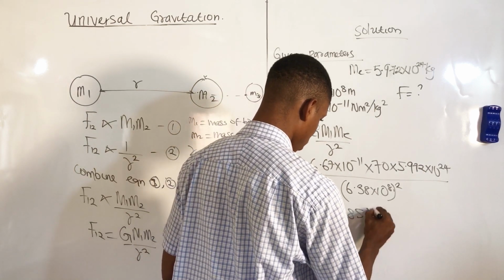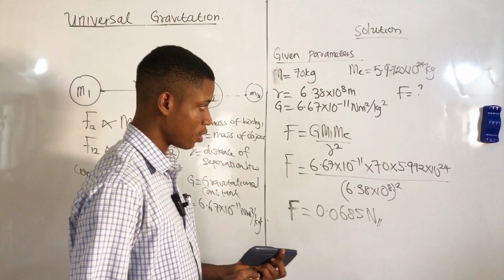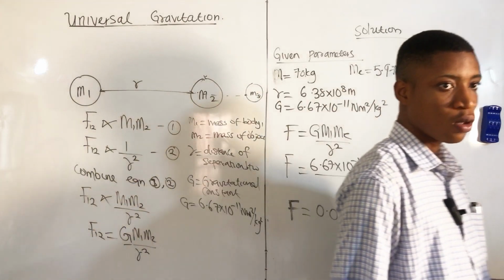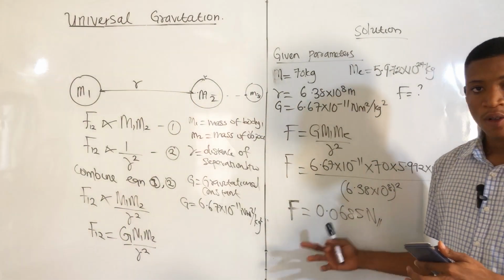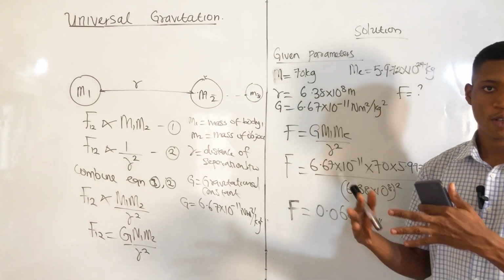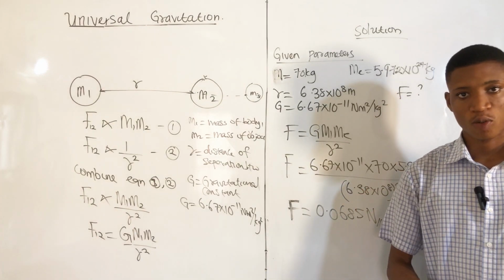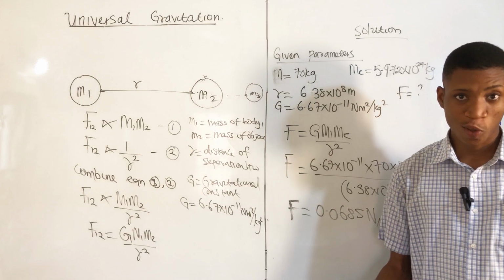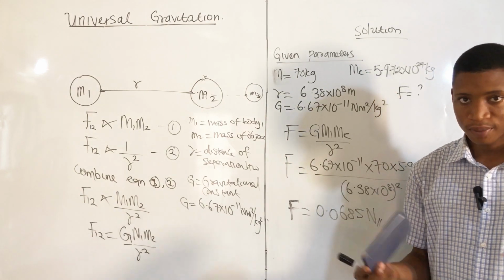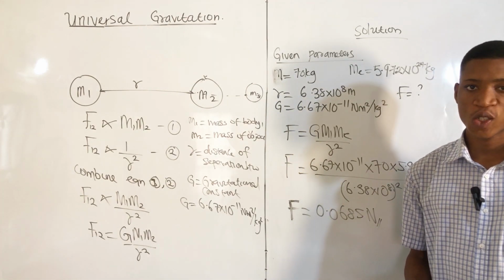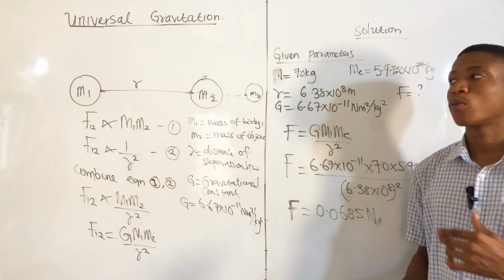0.0685 newton. So this is the concept, and this is how we calculate the force of attraction between two objects. In this case, one of the objects is the Earth and the other object is a physics student. Of course, I'm a physics student, so that's it. Let's solve some problems. Let's solve more problems, right?